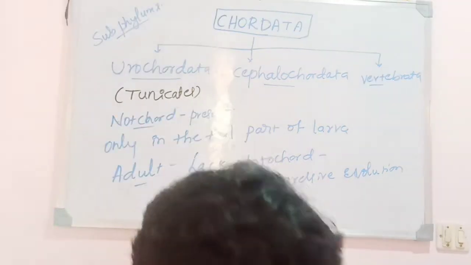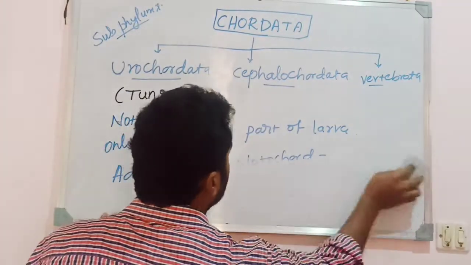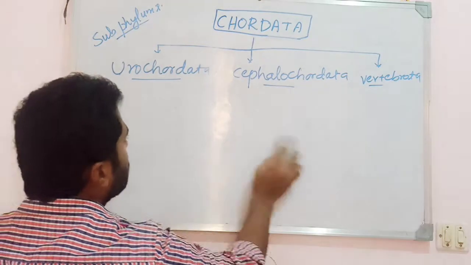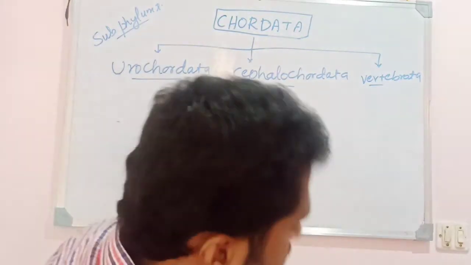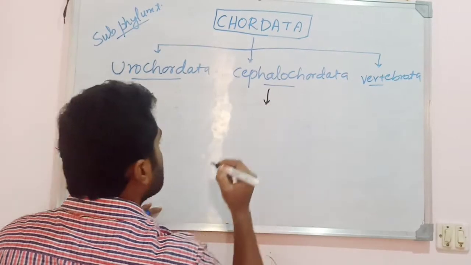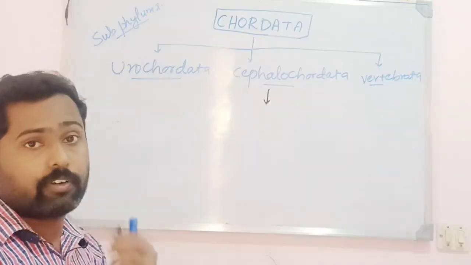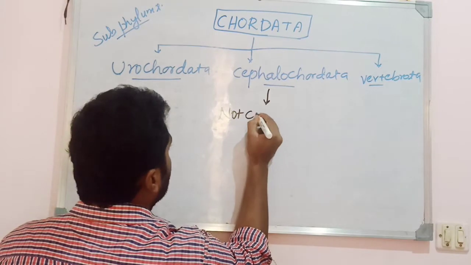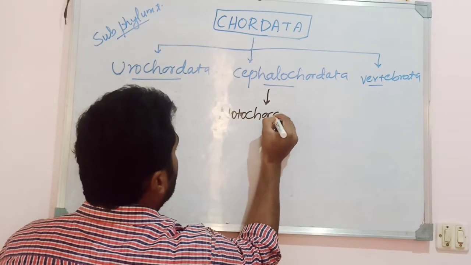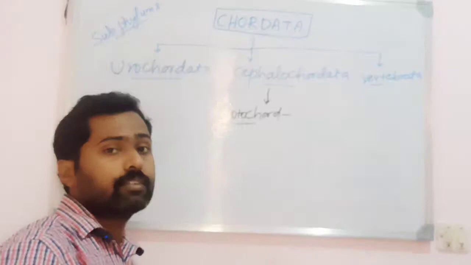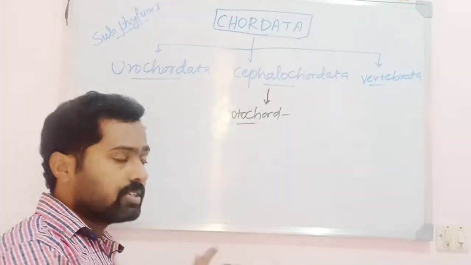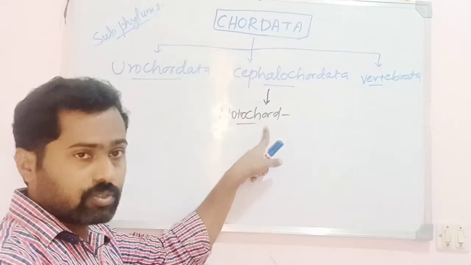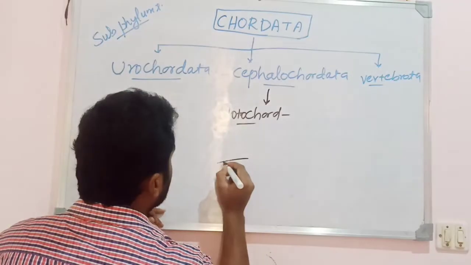Okay. Then the next one is the subphylum Cephalochordata. See here, the animals which come under the subphylum Cephalochordata possess a notochord that runs throughout the length of the body. The notochord is present even in adults, running throughout the length of the body, just like this.